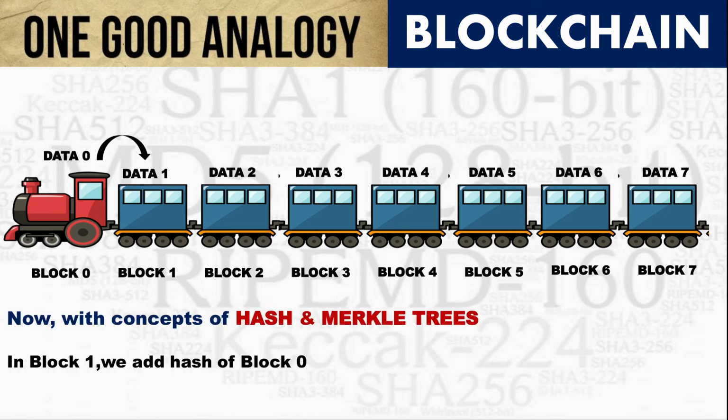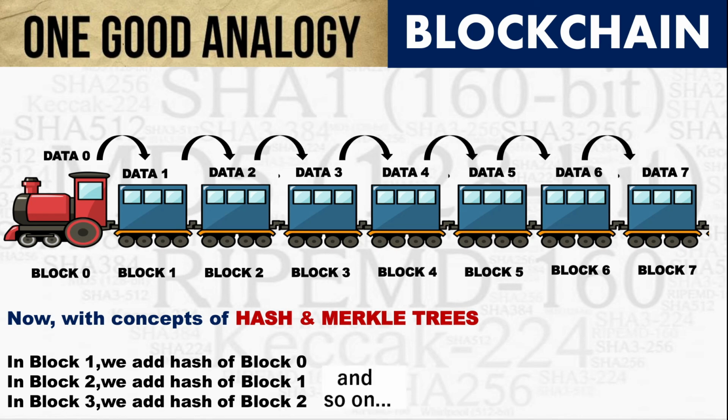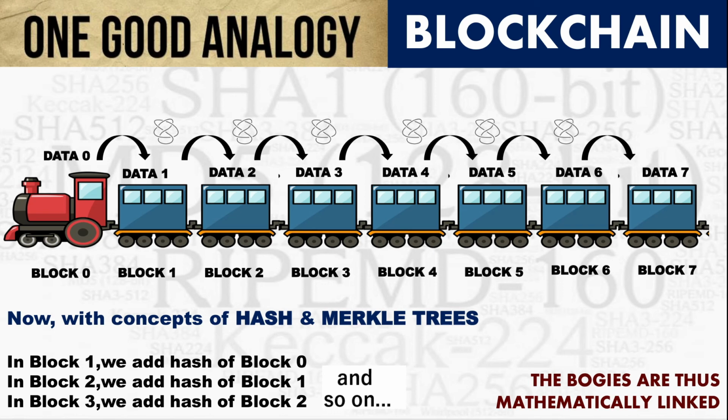And now with the concepts of hash and Merkle tree that you have got, like unique hashes, fixed length outputs, and then Merkle trees, just understand that in block 1 we add the hash of block 0. Similarly in block 2 we add the hash of block 1. Again we add the hash of block 2 in block 3, and subsequently it goes on. So there is a mathematical connection between each of these blocks. So these bogies are mathematically connected. Now why am I saying mathematically? Mathematically because there is a hash and there are Merkle trees.